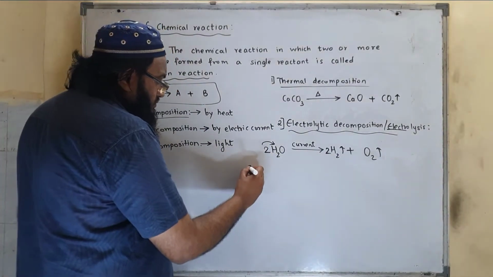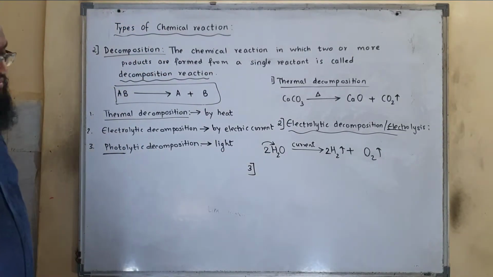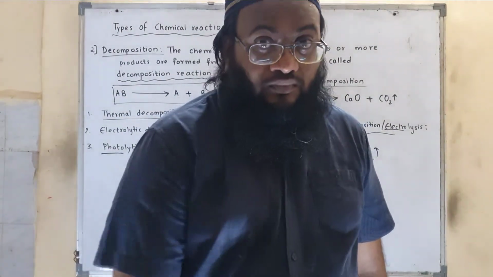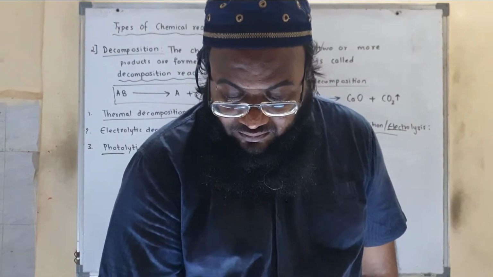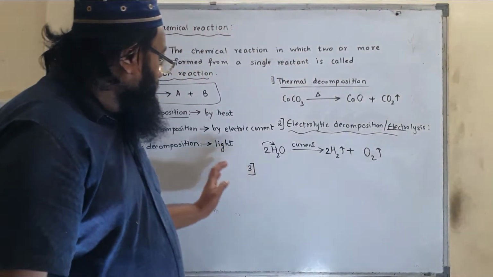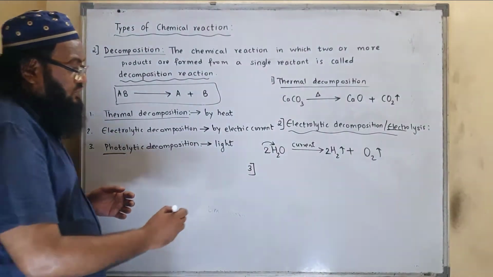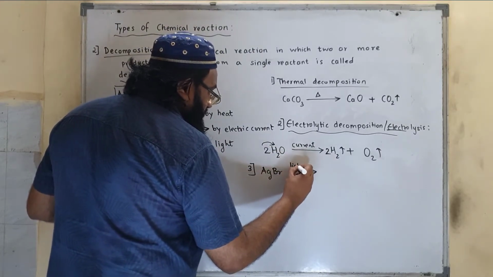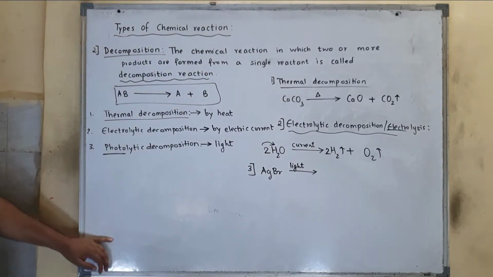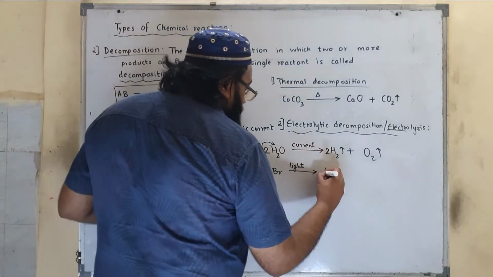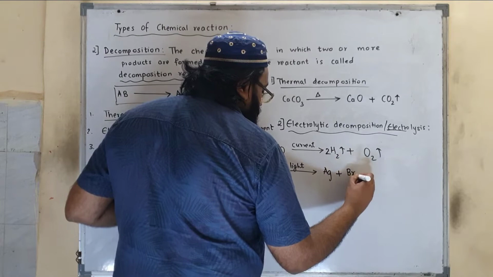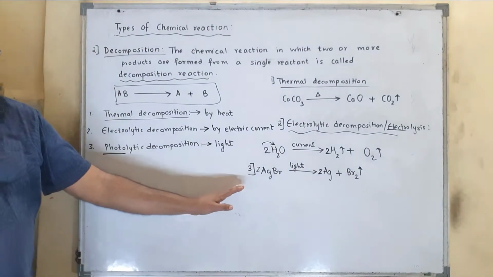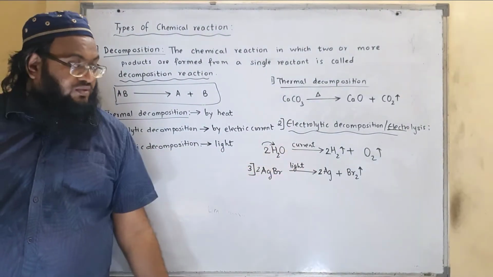Then the third one, photolytic decomposition. What is photolytic decomposition? Photolytic decomposition is nothing but decomposition which is brought about by sunlight or light. For example, silver bromide, AgBr. When light is passed through silver bromide, it will separate into silver and bromine, Br2. So this type of decomposition which is brought about by sunlight is called photolytic decomposition.